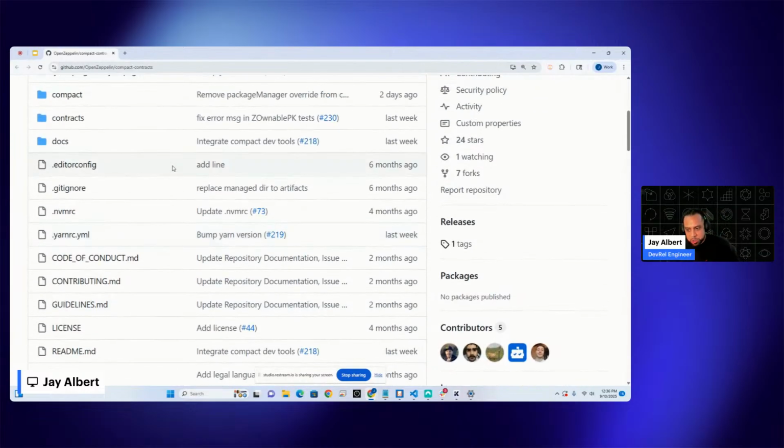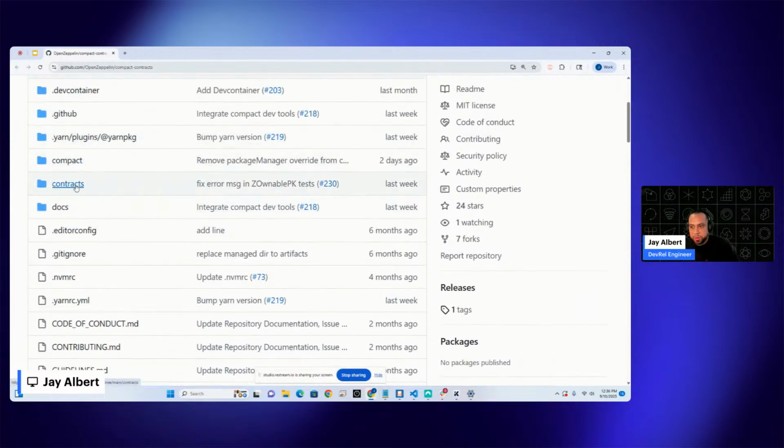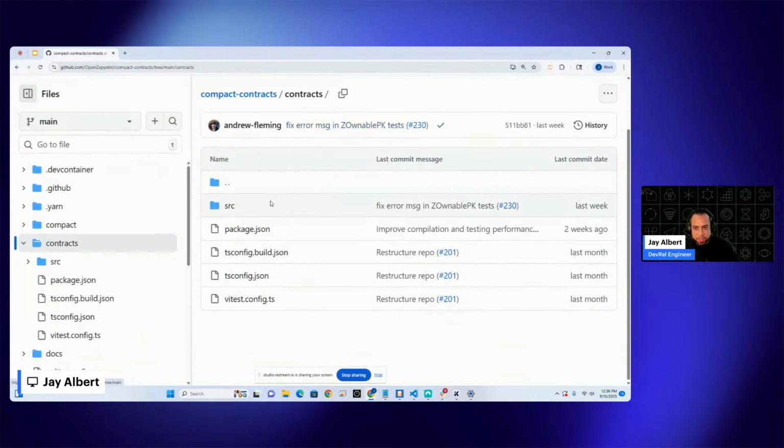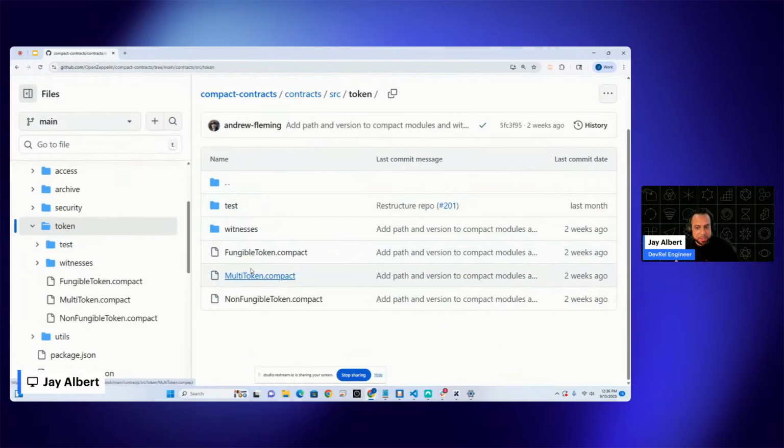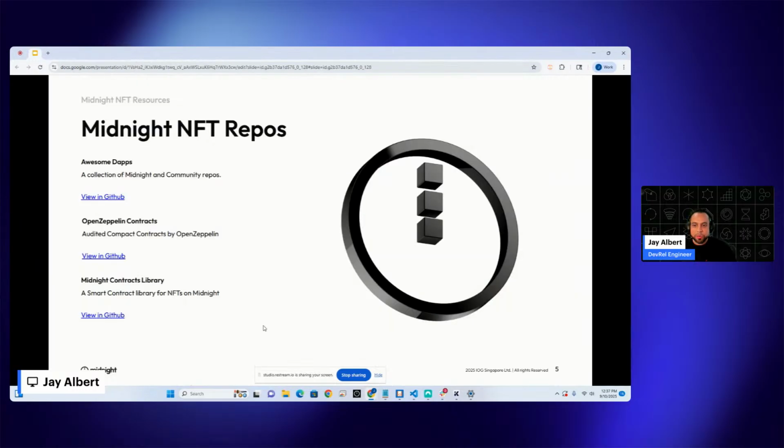We went over the fungible token that they created, but if you go into their repo, go into their contracts here, and then go into source and go into their tokens, you can see that they've already provided us with three different Compact contracts. The fungible token that we went over before, a multi-token contract that is similar to an 1155 on the EVM network. So when you want to have multiple unique items, whether that's like a sword or event passes, things of that nature. And then a non-fungible token, which is a singular unique item. So there's not any more replications of this kind of thing. There's just one, and that's it. So those are the resources we have available.